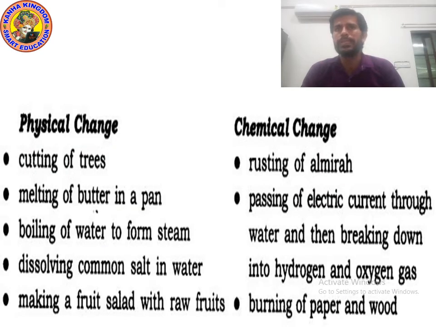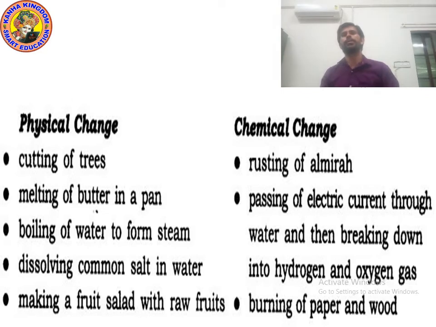Okay, so you can see the first example, cutting of trees. Yes, if you cut the tree, then you can grow a new one. So it is an example of physical change. But rusting of almirah, when almirah gets corroded, then what happens? You cannot remove the rust. So it is a chemical change, because almirah is usually made of iron, and when it rusts, then iron changes into rust, and rust and iron are both different substances. Remember kids, iron and rust are different substances. Yes, rust is also known as iron oxide.